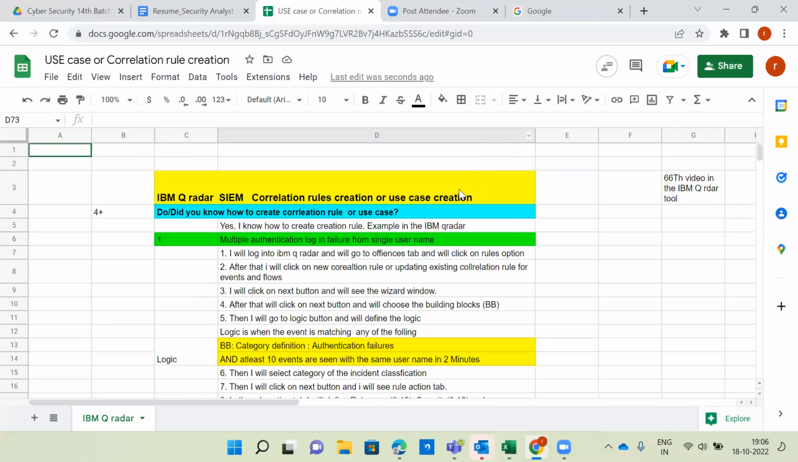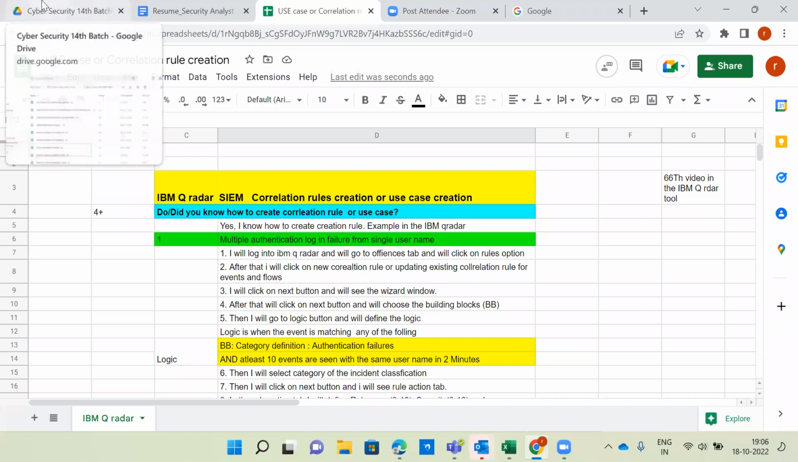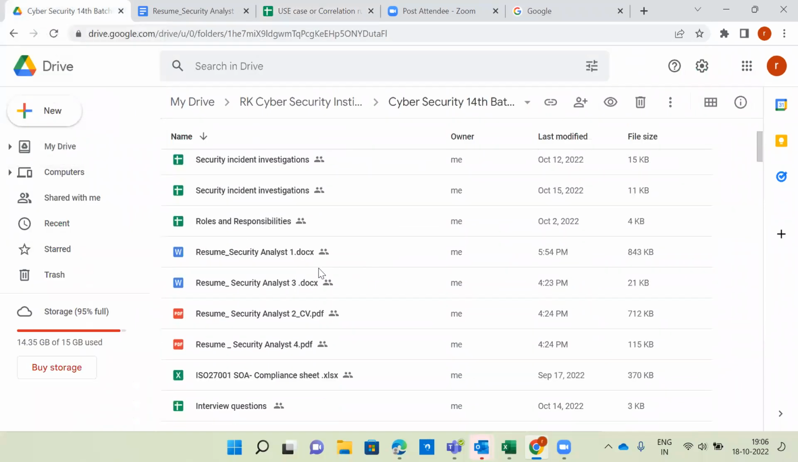Thank you. Yeah. So that is about use case creation. So Exabeam also, you can go with whatever you like. Okay, coming back to the next item, resume. So first one, this is the resume model number I gave.